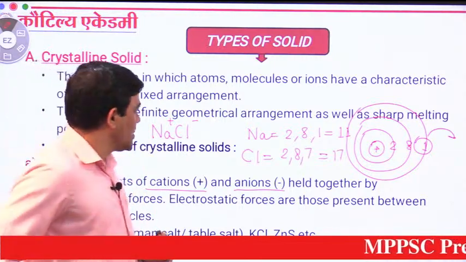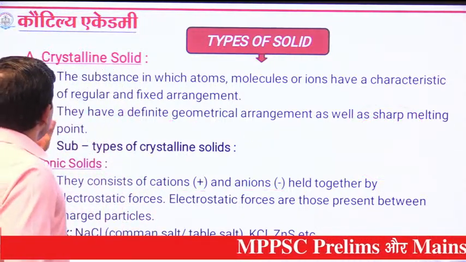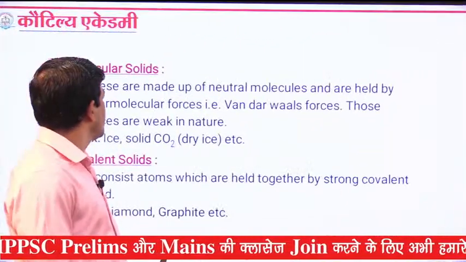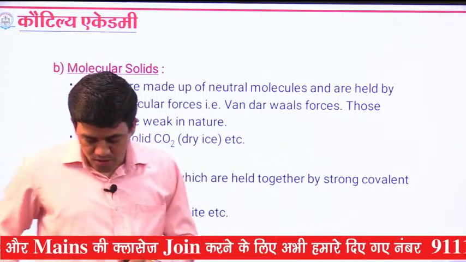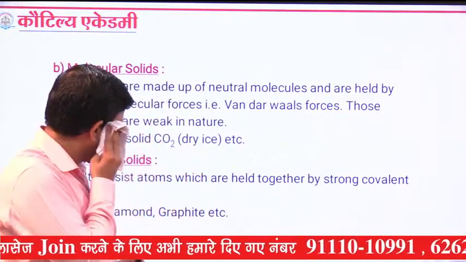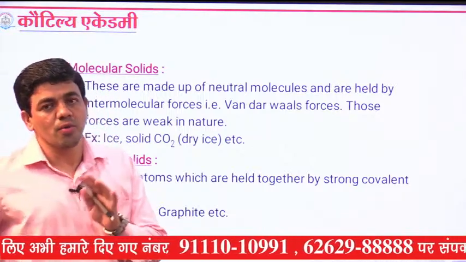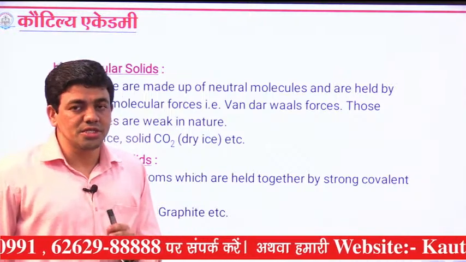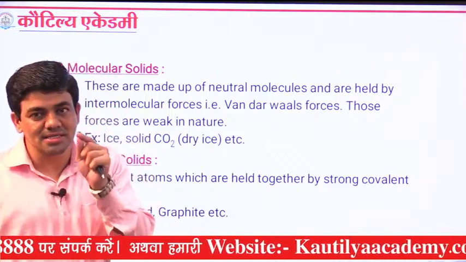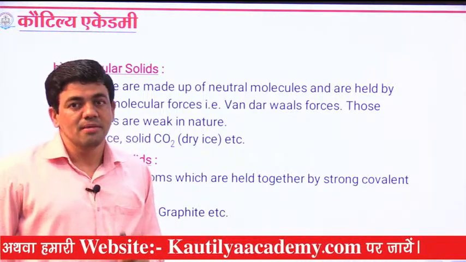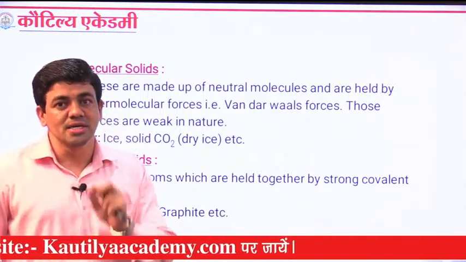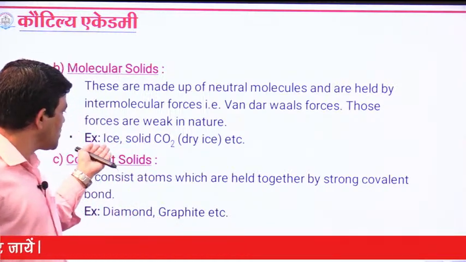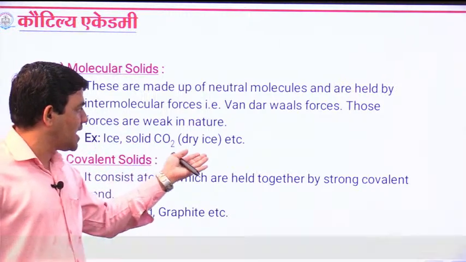Okay, the next subtype of crystalline solid is the molecular solid. What do you mean by molecules? Here we can take a group of atoms. When we are talking about atoms, we need to understand that an atom is a single particle and the smallest particle. But whenever a number of particles come together, they can form molecules. So here we have taken the examples of ice, solid carbon dioxide, dry ice, etc.